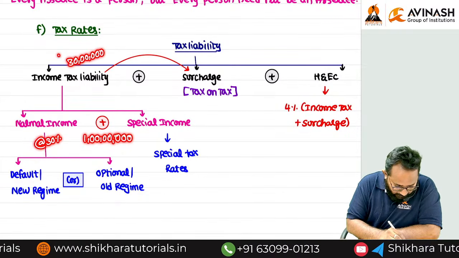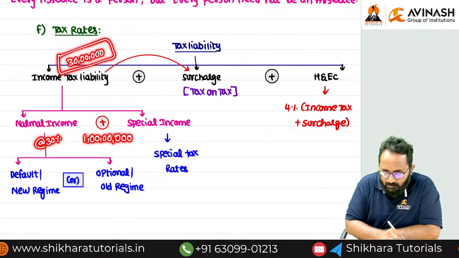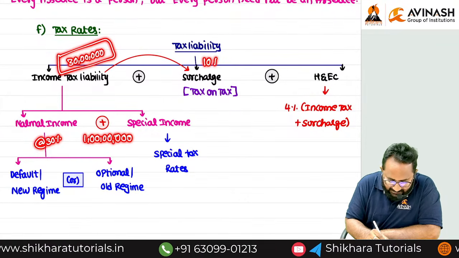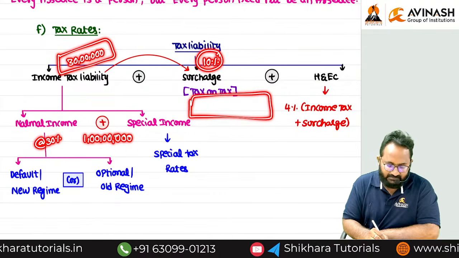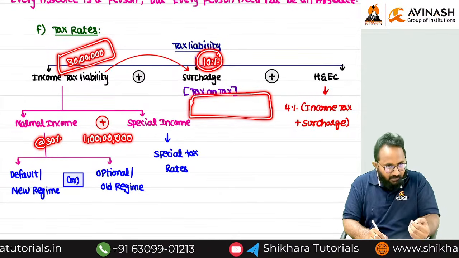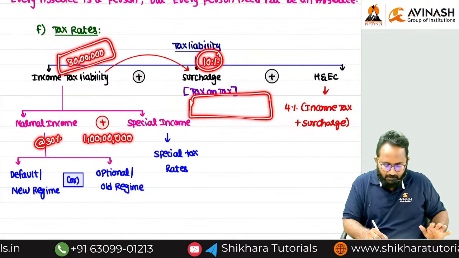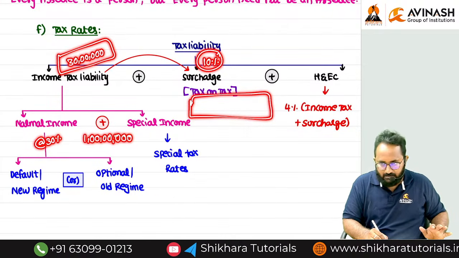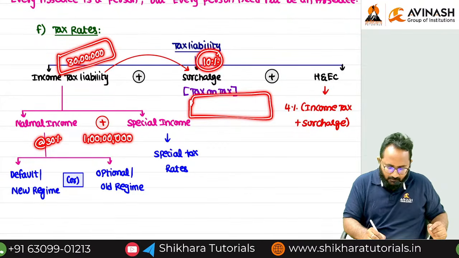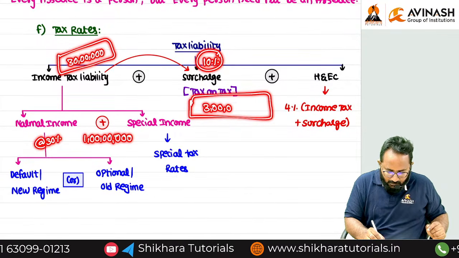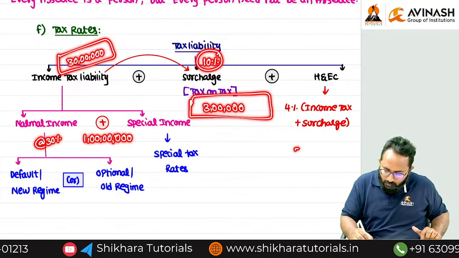30 lakh we got. Now I am giving the surcharge as 10%. Now tell me what surcharge liability we can get? This 10% surcharge rate we have to apply on what? Income tax liability. Can you tell me how much you will get? 3 lakh, because 10% we have to apply on tax. Tell me income tax liability and surcharge all together, how much?